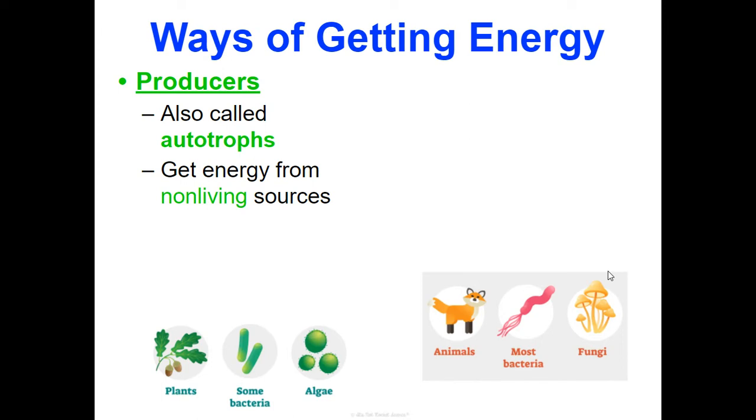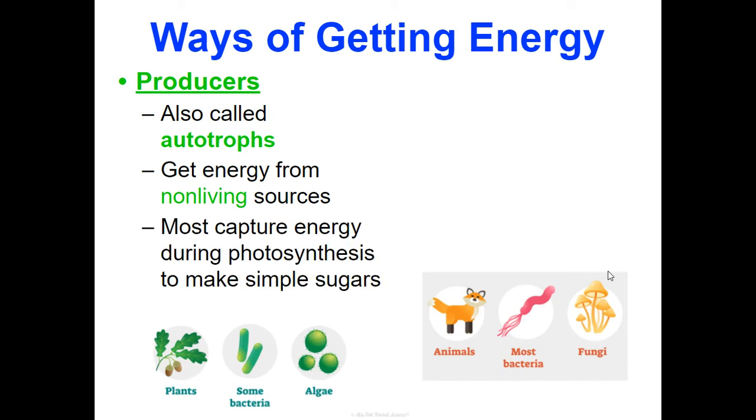Autotrophs can actually obtain energy from non living sources, such as the sun, carbon, or water. Because remember, those three ingredients or reactants help to create photosynthesis. Thinking back to the beginning of the year, we talked about how photosynthesis is the reaction that plants perform when CO2, H2O, and sunlight react to form simple sugars like glucose as well as oxygen gas. Some examples of organisms that perform photosynthesis would be plants, some bacteria, as well as algae found in the ocean.